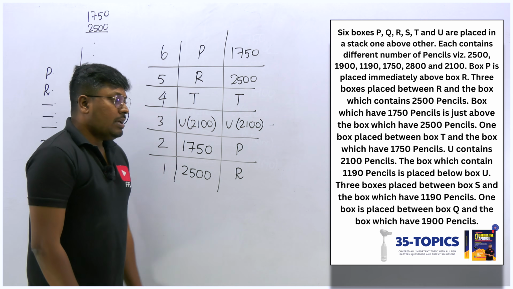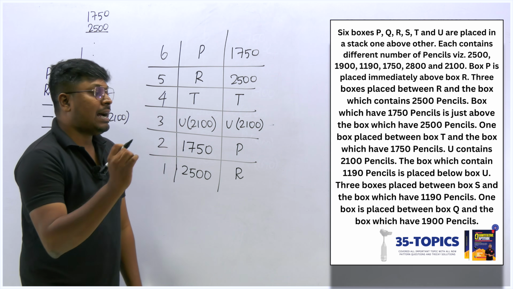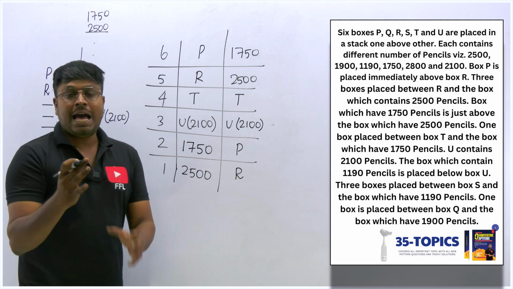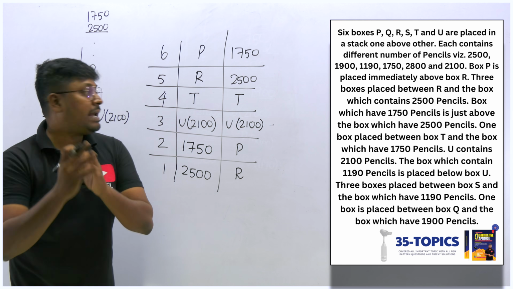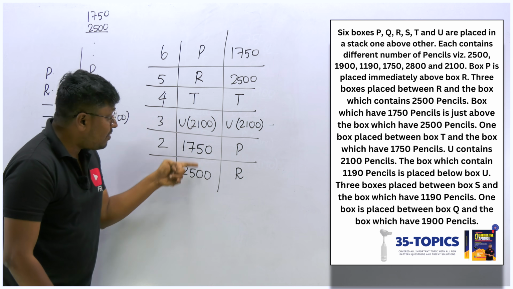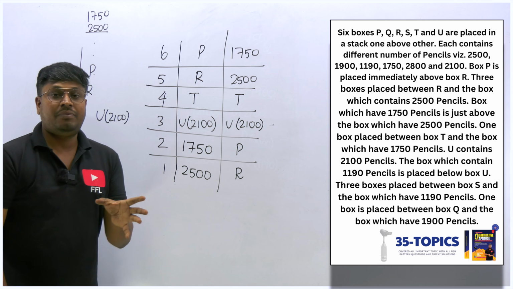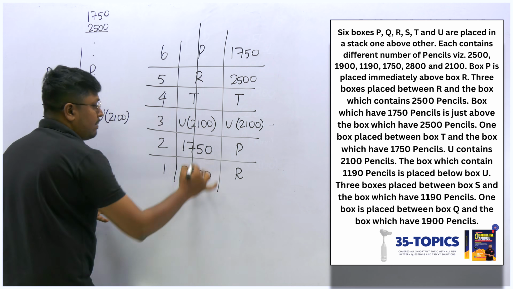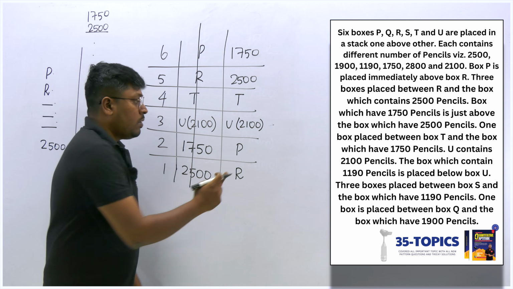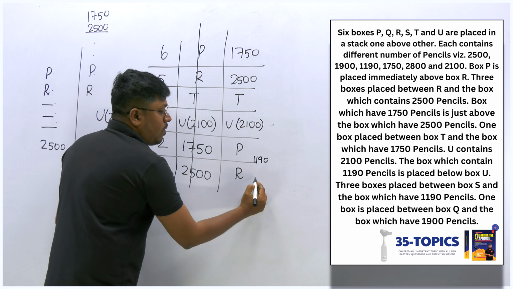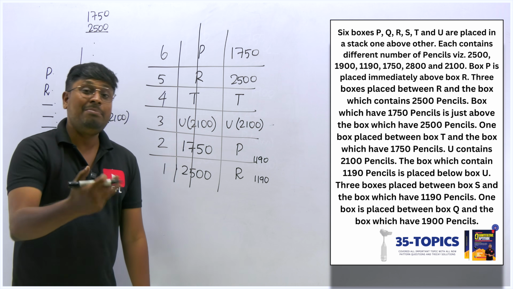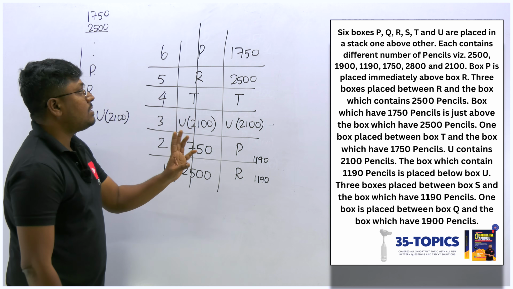Okay. Next point, the box which contains 1190 pencils is placed below U. So below U we have a box which contains 1190. Below U there are only 2 chances. Already the number of pencil boxes is fixed, we can't fix 1190. So this possible diagram is completely wrong, no other way. But when we move on to this possible, there are 2 chances. 1190 can be placed here, or else 1190 can be placed here. There are 2 chances because they didn't mention immediately below U. So there are 2 chances, right?